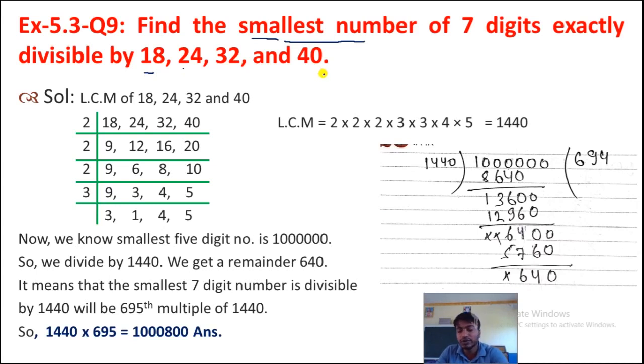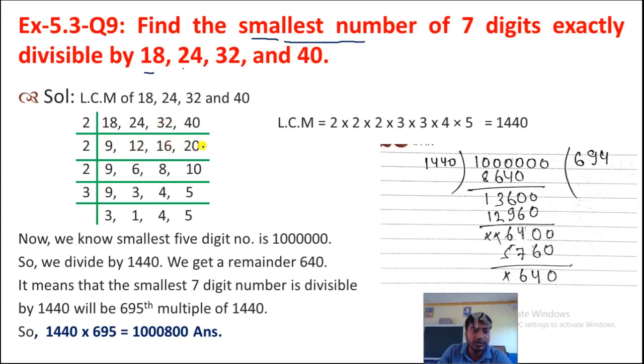So here also we have to use the same concept. First we have to find out the LCM. So let's find the LCM. Here we have 18, 24, 32 and 40. Okay, all are even numbers. We'll take 2: 2 9s are 18, 2 12s are 24, 16 times 32 and 20 times 40. Okay, here you can see we now got 9, 12, 16 and 20.